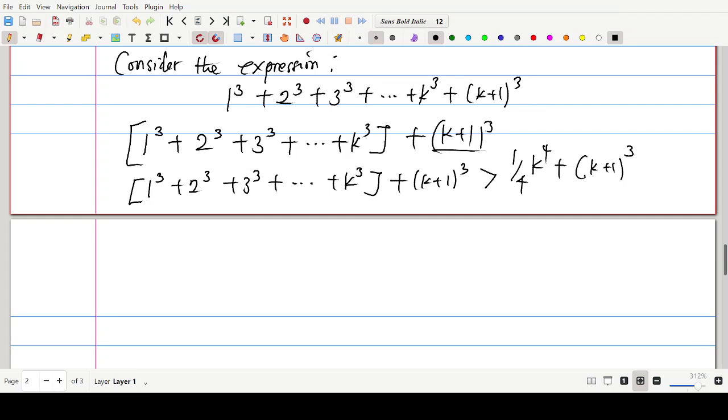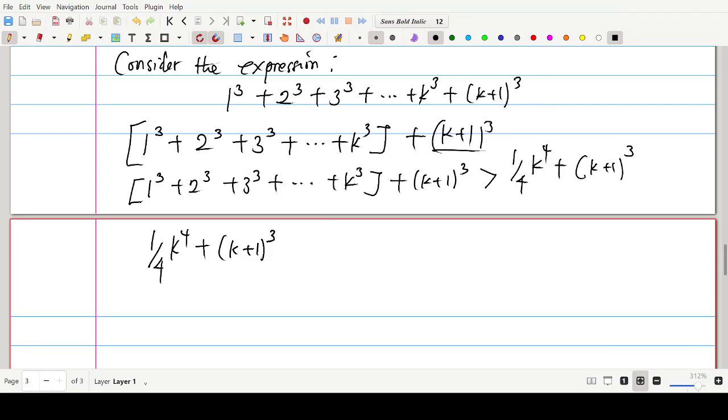Now, over here, we look at the right hand side. Let's try and manipulate the right hand side. Now, let's observe something very important. This right hand side can be written as 1 over 4 k to the power 4 plus k plus 1 to the power 3. Can you see that?